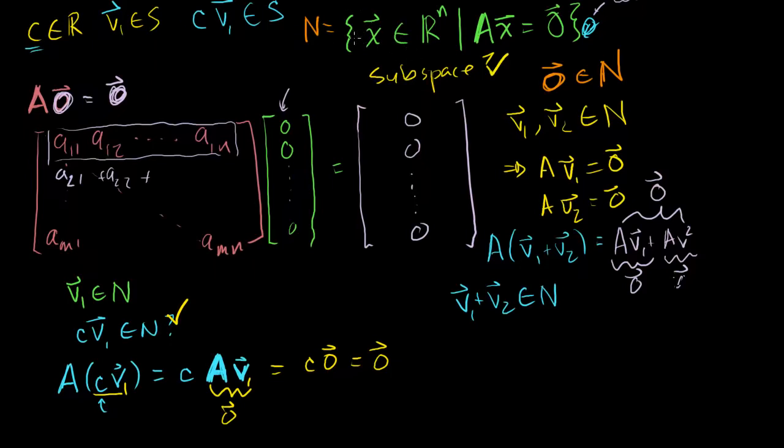And we actually have a special name for this. We call n the null space of A. Or we could write n is equal to, maybe I'll write an orange n there.